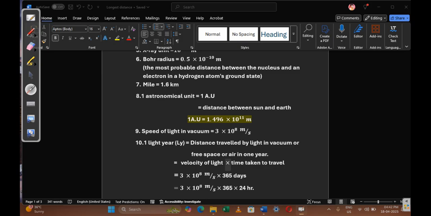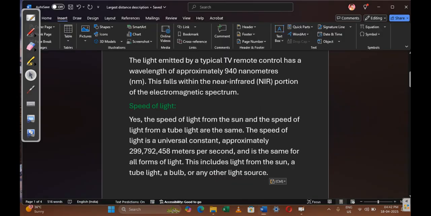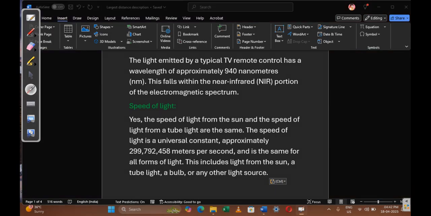Next one is speed of light. Light travels at a speed of 3 into 10 power 8 meters per second. Whatever the light may be, the light coming from the sun, or from a tube light, or from any source or any bulb, travels 3 into 10 power 8 meters in 1 second.